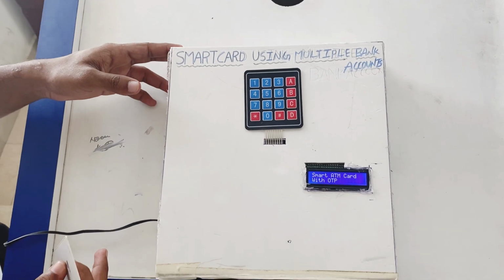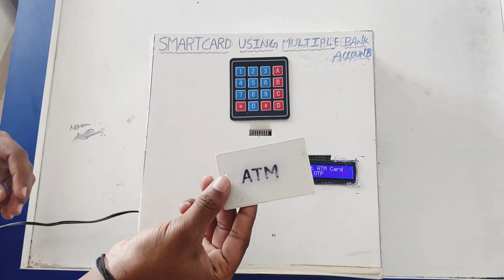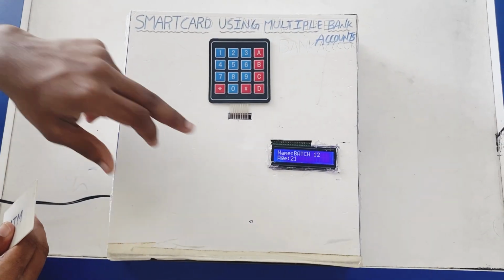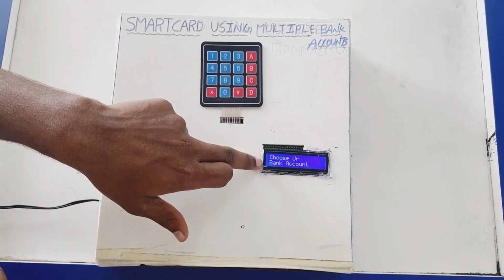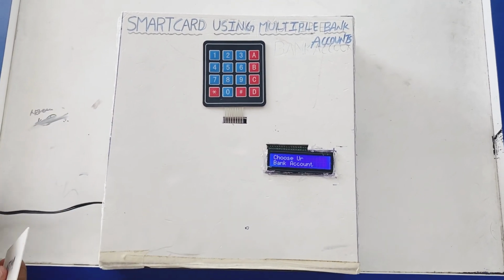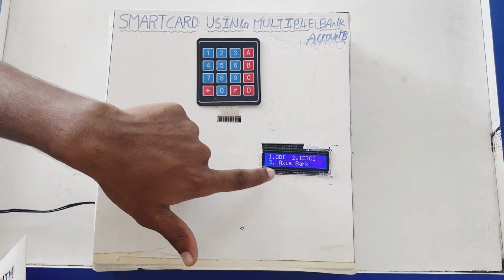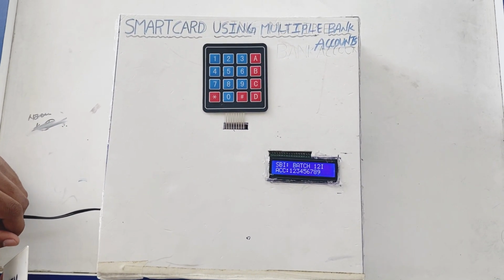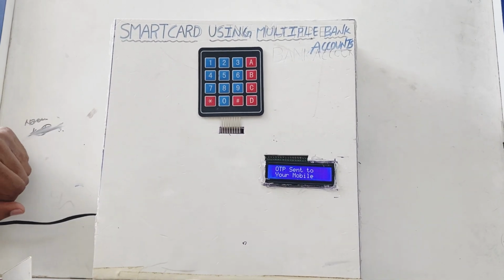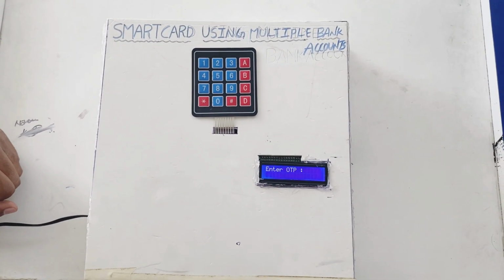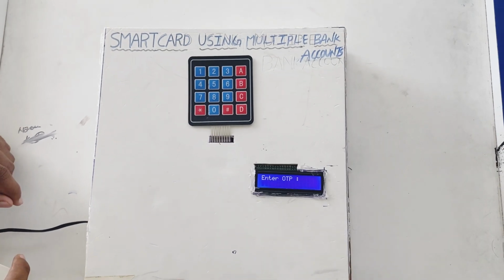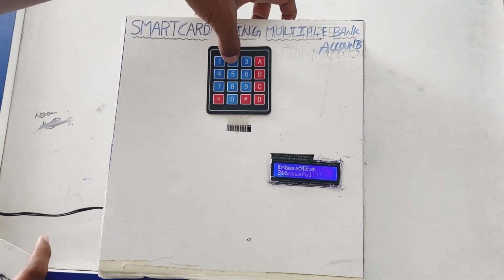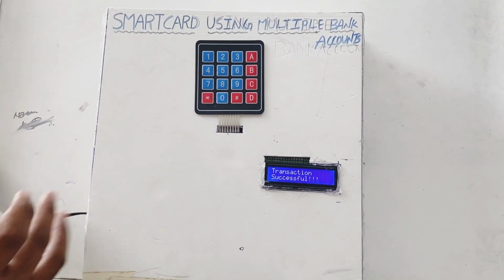This is our project, smart card using multiple bank accounts. This is an RFID card, and when we scan it using the RFID reader, the LCD display will show our batch number and we should choose our bank account. Here our options are SBI, ICICI and Axis Bank. We should choose from it. An OTP will be sent to our user's mobile number. 2162 is the OTP, and when we enter the OTP, the transaction will be successful.